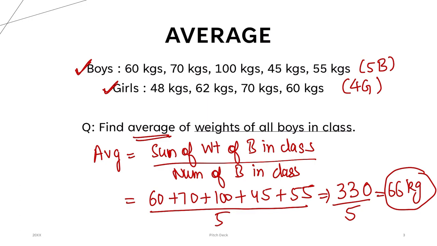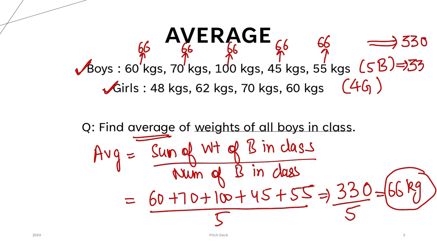So what does this 66 kg mean? This means instead of these boys 60 kg, 70 kg, 100 kg, 45 kg and 55 kg, we replace them with 5 students of 66 kg each. This will give the same total weight as this one. So this will add up to 330. This is also adding up to 330. This is what the average is. Average means we are just looking at that if 66 kg is the weight of each person, this is going to give us the same weight as the total weight of all the boys in the class, right?